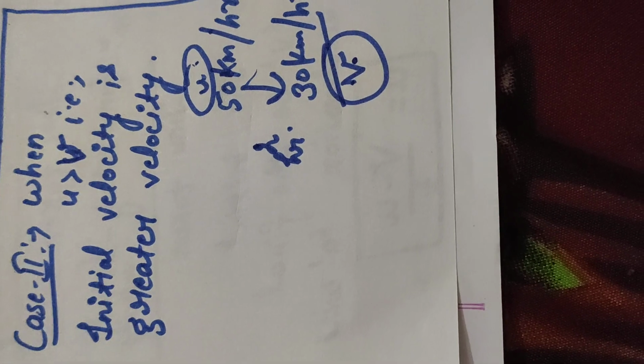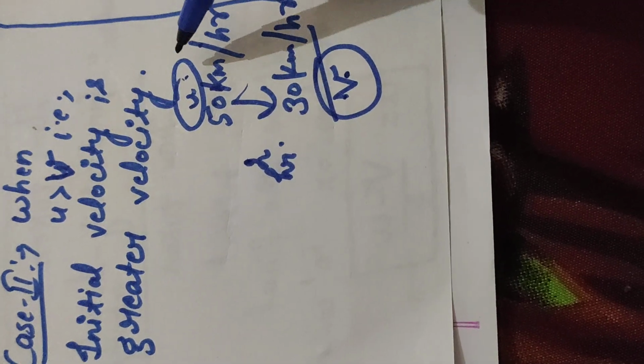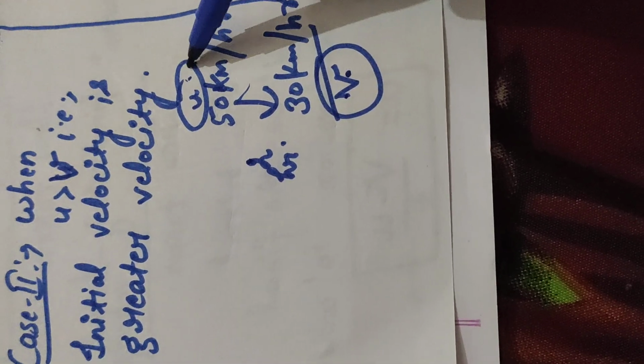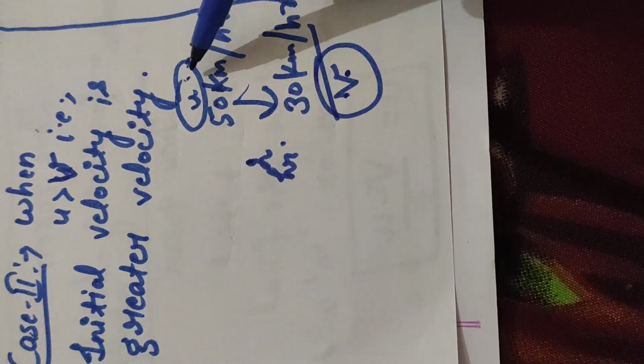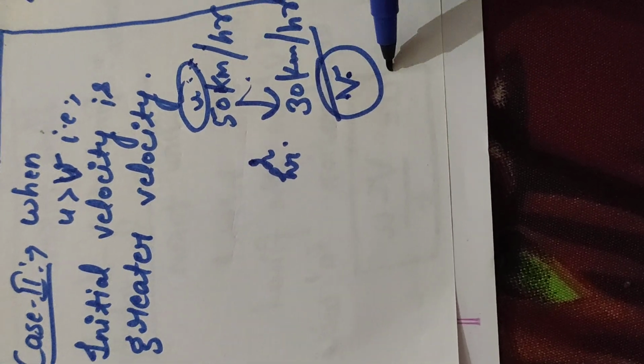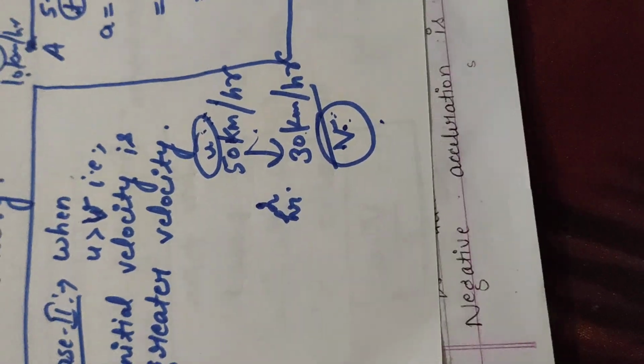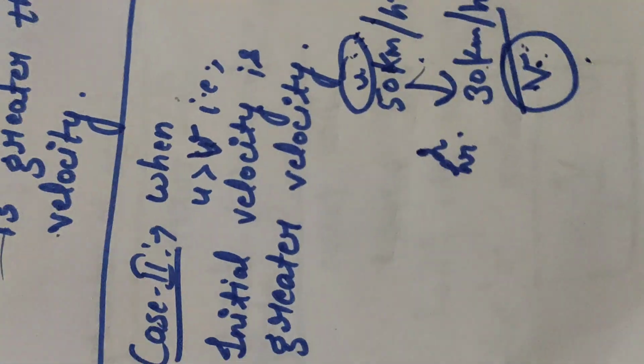Final velocity means the velocity at the final point, and initial velocity means velocity at the initial point, the starting point of the journey. You started with 50 km per hour and reached the final point with a speed of 30 km per hour. So your final velocity is less than the initial velocity.